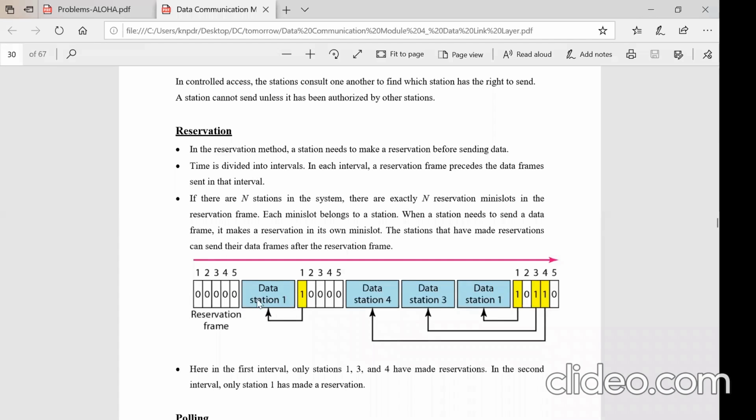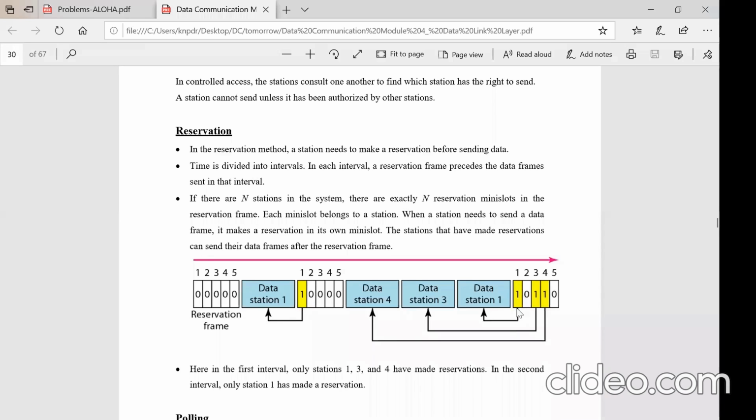And in the data frame here, you see that there are fixed time slots, and it will send the data. That particular reservation and the data transmission is complete. The third reservation arises here. The teacher throws a third question, and for the third question, students 1, 3, 4 raise their hands. Now they are giving the reservation.